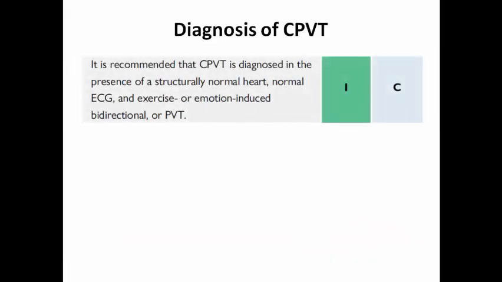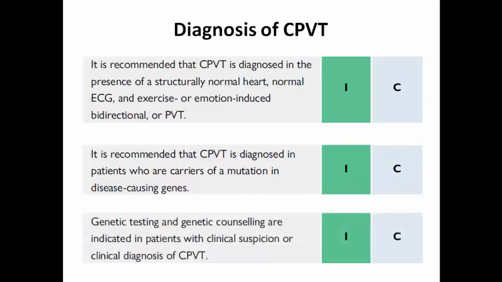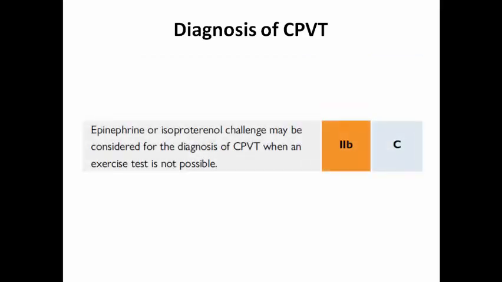So CPVT is diagnosed in the presence of a structurally normal heart, normal ECG, normal echo, and with exercise or emotion-induced bidirectional or polymorphic VT, and it is recommended that CPVT is diagnosed in those who are carriers of the gene mutation. So genetic testing and counseling are indicated in any patient with clinical suspicion or clinical diagnosis of CPVT. Also, epinephrine or isoproterenol challenge may be considered for the diagnosis of CPVT if exercise test is not possible, but the gold standard is exercise test.